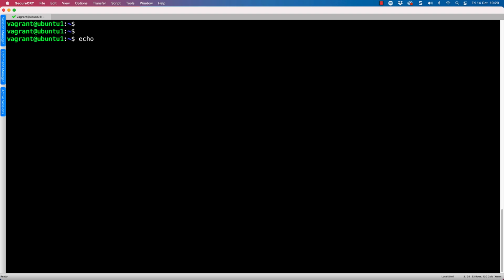Now, we can use the passwd command, but another way of setting passwords without having to go into the interaction of setting the password twice is to go through and echo the user account, colon, and the password value, and pipe it through to sudo and passwd.